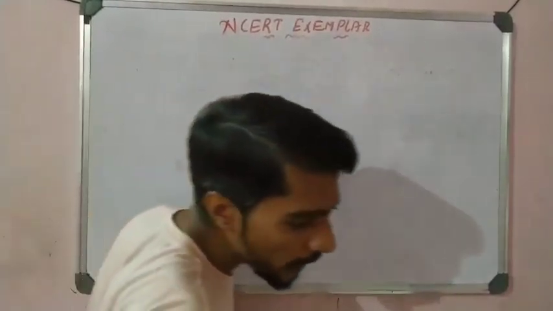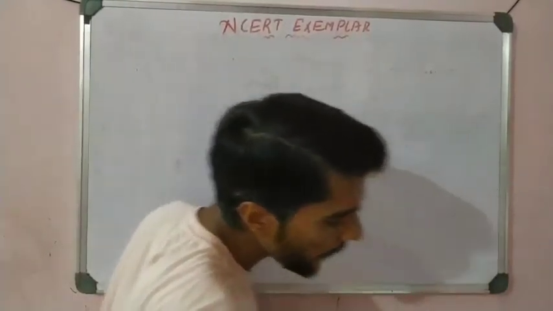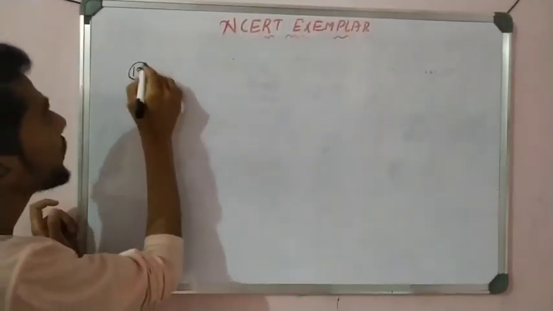Right. So next, come to question number 17 here.